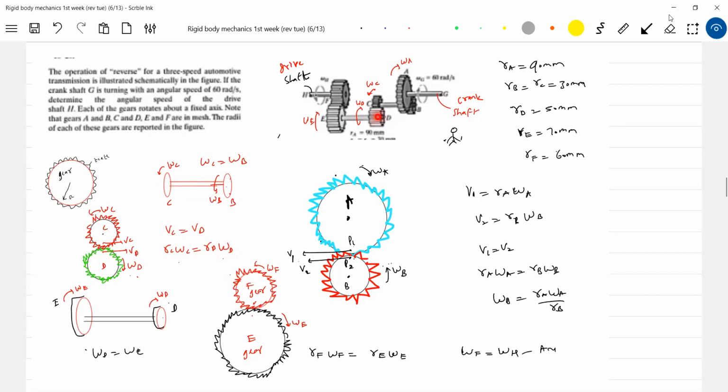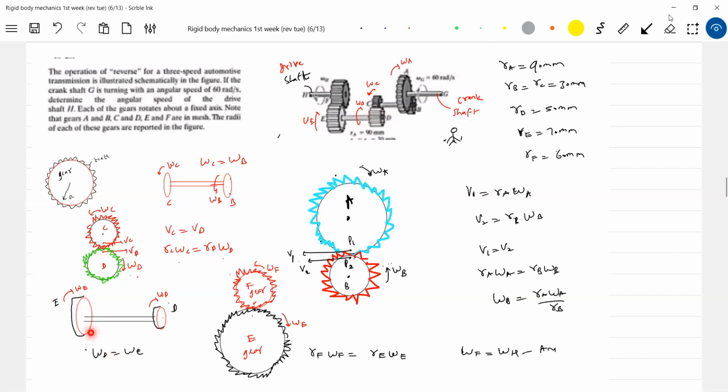As this rotates, how will it rotate? This will be in the opposite sense. If you find it very difficult, convert it into a plane diagram, it'll be easier. Or straight away, if you're able to imagine, well and good, start from here. I got omega D. Now D and E are connected by a rod, so the angular velocity of D should be equal to the angular velocity of E.